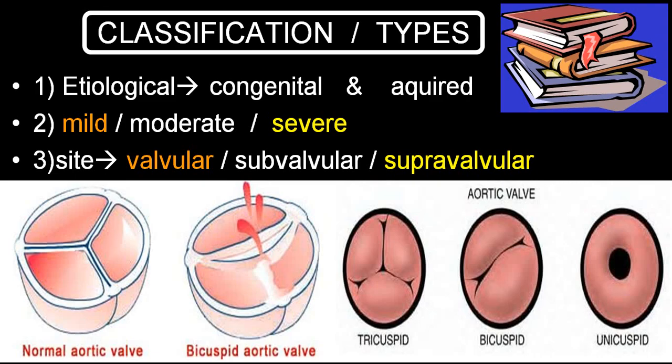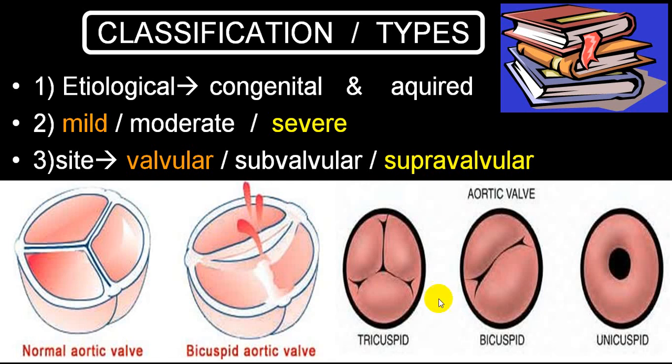You can use different terminology like etiology wise, congenital or acquired, severity wise, mild, moderate and severe. If the valvular structure is involved, it is called valvular aortic stenosis. If the opening part of the aorta is involved, we call it subvalvular or infravalvular. And if it is above the valve where the aorta portion is narrowed, we call it supravalvular. Classical example is coarctation.